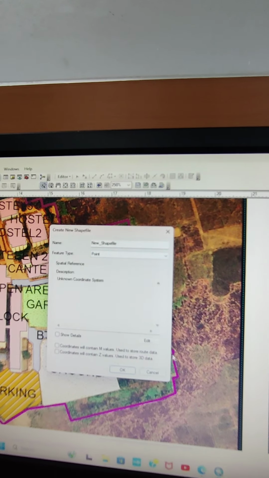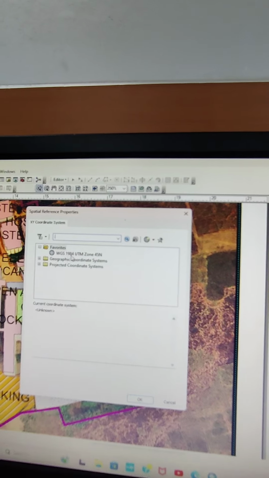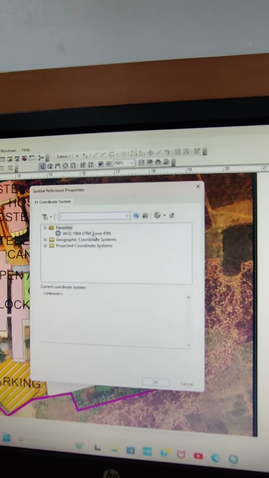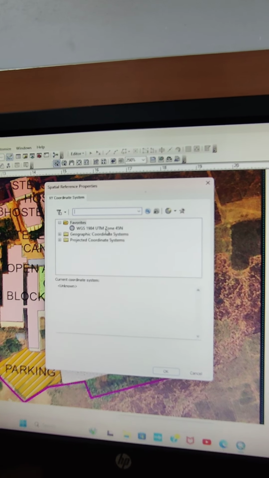And then we go to edit and set WGS 1984 UTM zone 45, which is the UTM zone for Bhubaneswar, Odisha.